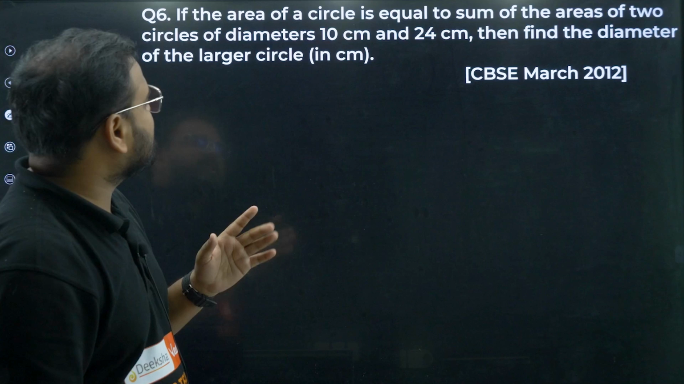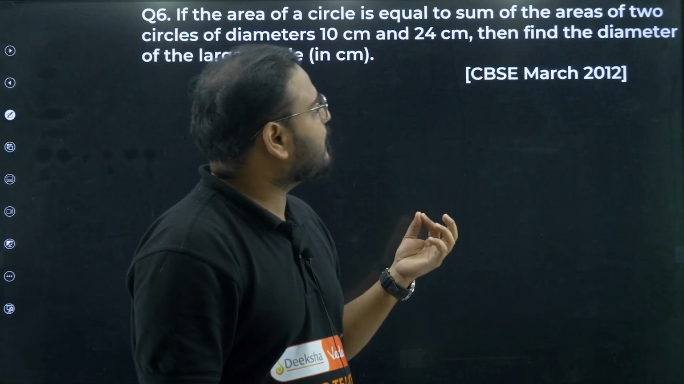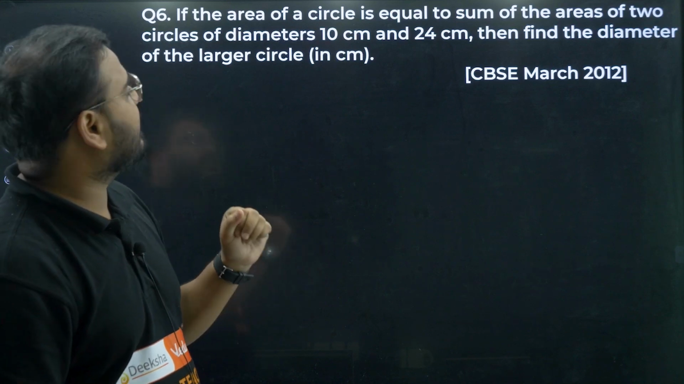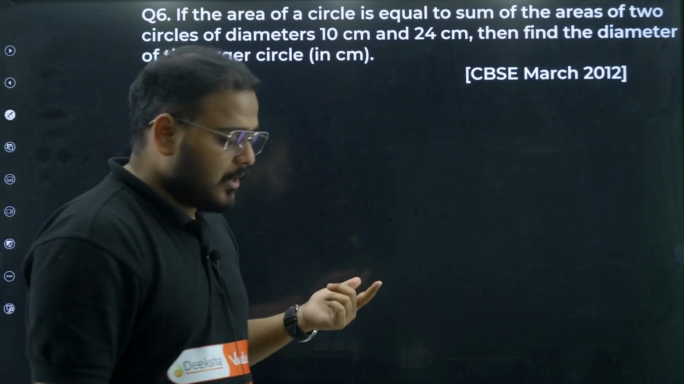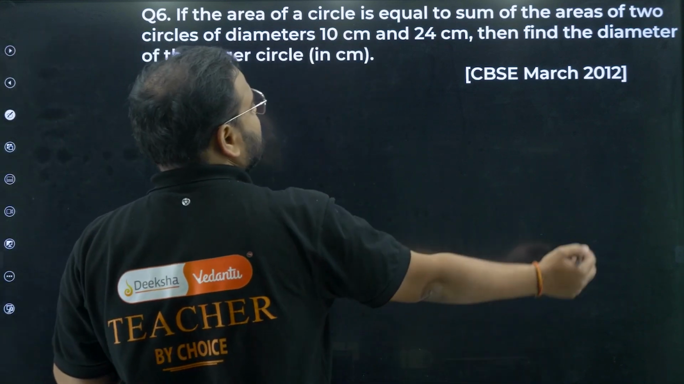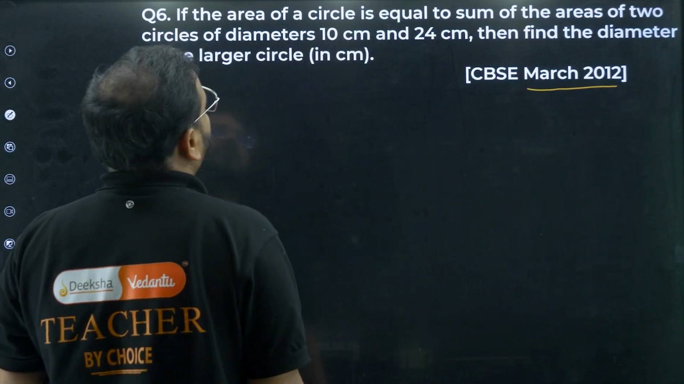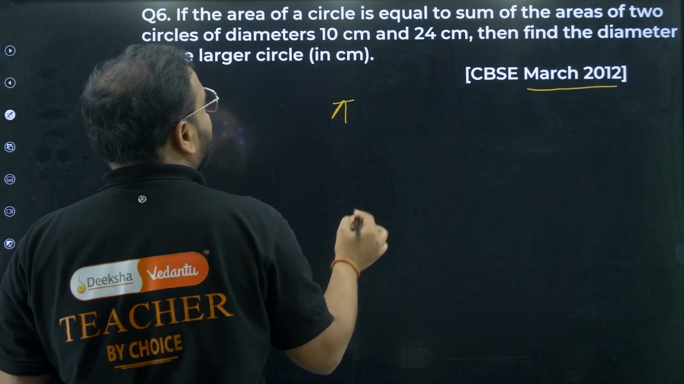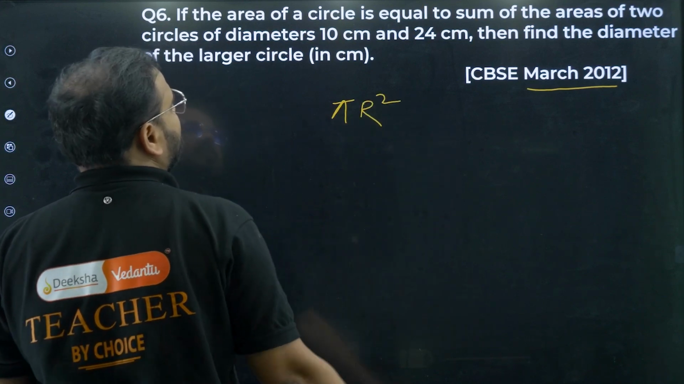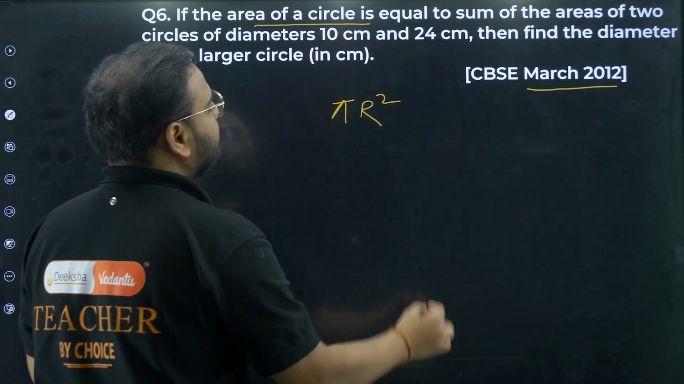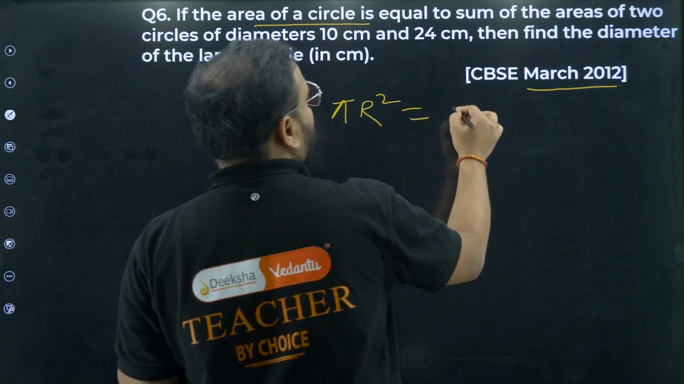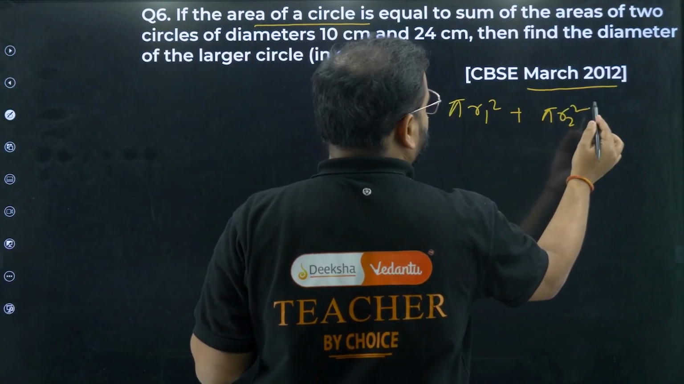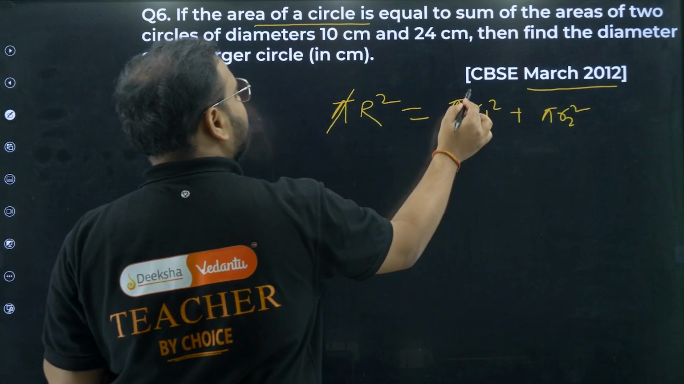Question number 6: if the area of a circle is equal to the sum of the areas of two circles of diameters 10 and 24 centimeters, then find the diameter of the larger circle. Okay, looks complicated, but it's very simple. This is from the March 2012 paper. The area of a circle is equal to the sum of the areas of two different circles. Let me take pi r square as the area of the circle, and I have two different circles, so let me call this pi r1 square plus pi r2 square. I can cancel this pi and pi.